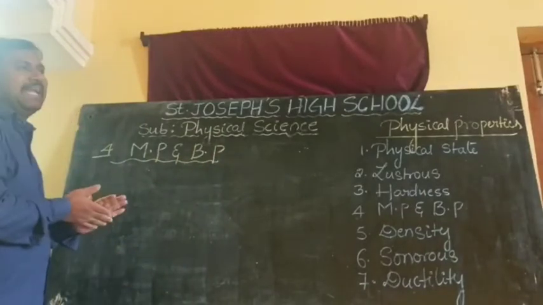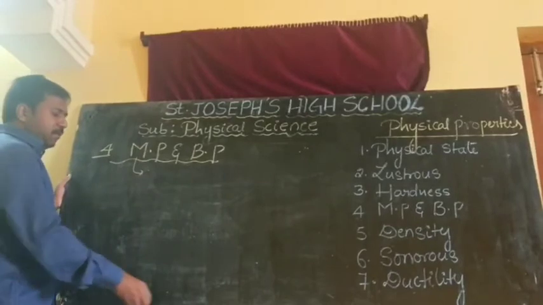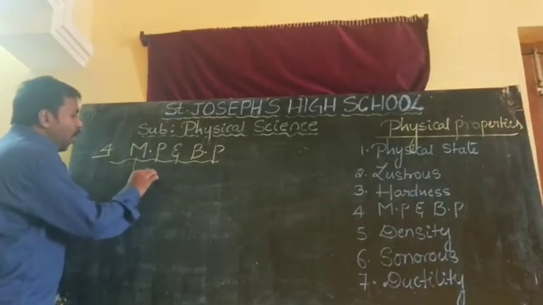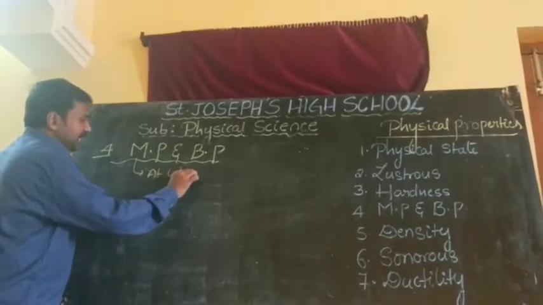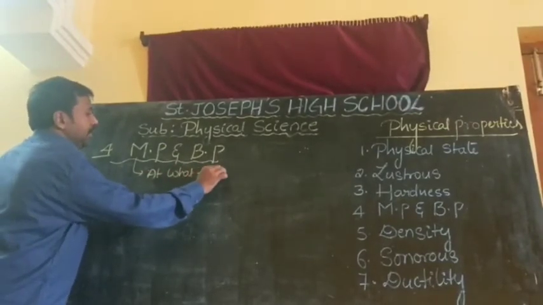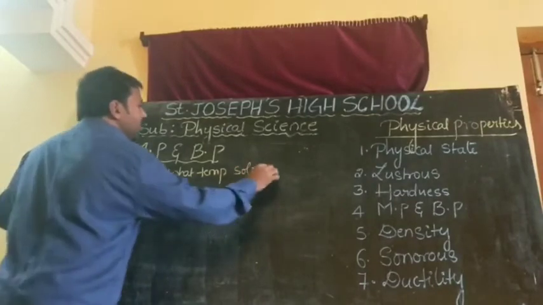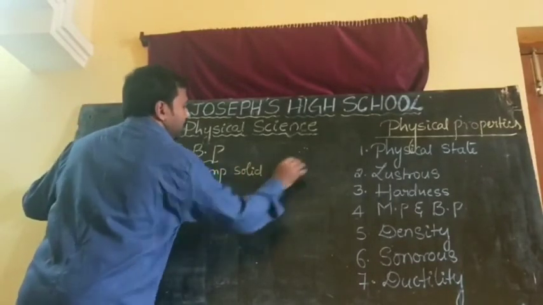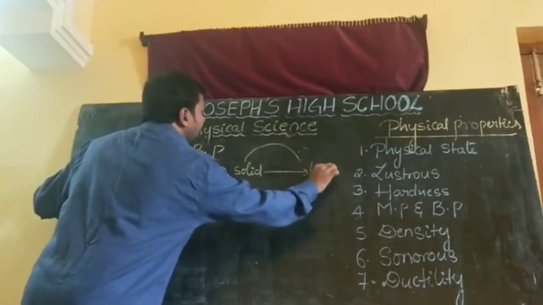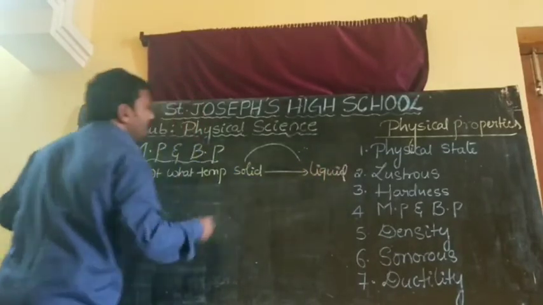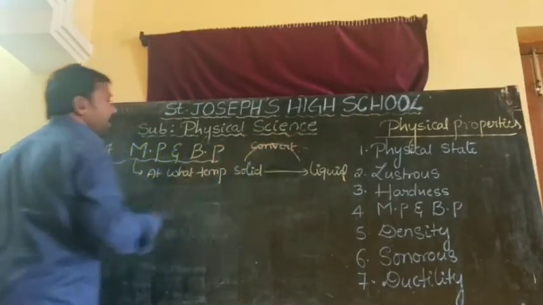What is meant by melting point, sir? At what temperature the solid substance converts into liquid.